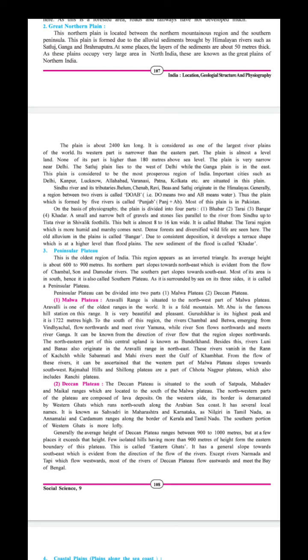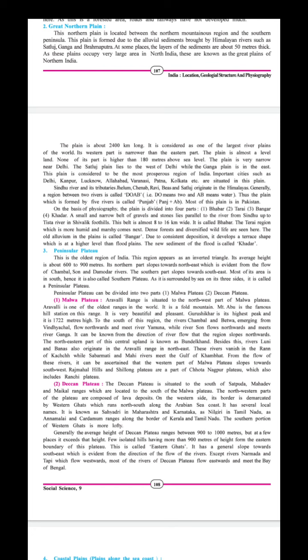On the western side, the border is demarcated by the Western Ghats, which run north and south along the Arabian Sea coast. They have several local names. They are known as the Sahyadri in Maharashtra and Karnataka, and the Nilgiri in Tamil Nadu. The Nilgiri range in South India is very famous.